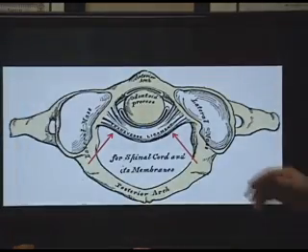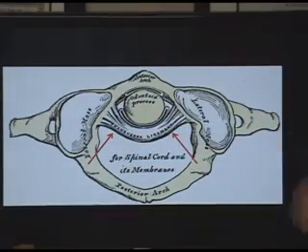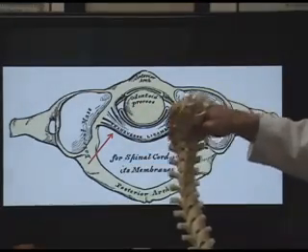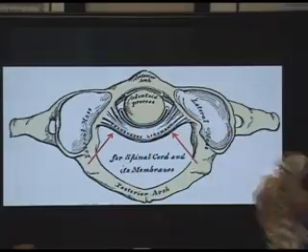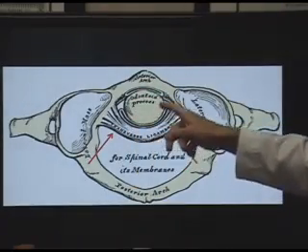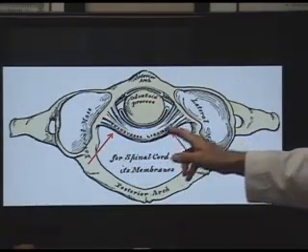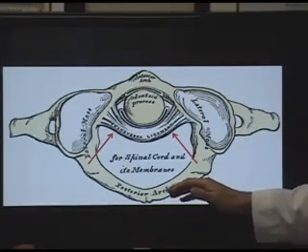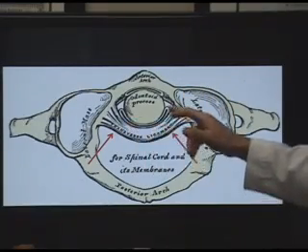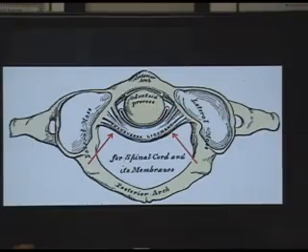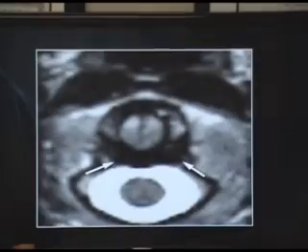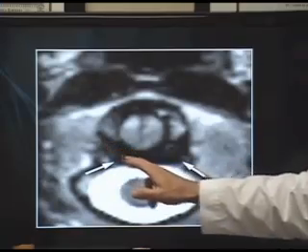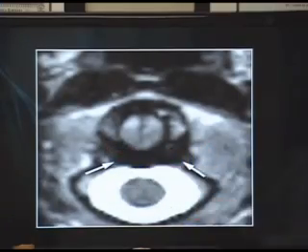Now looking at the atlas from the top down, it's kind of like looking at the spine from this way down. This is the dens, or the odontoid process. This is the transverse ligament, which basically holds your neck together in a sense. It basically holds C2 to C1. Okay. This is normal. You can see it's black in through here, normal transverse ligament.